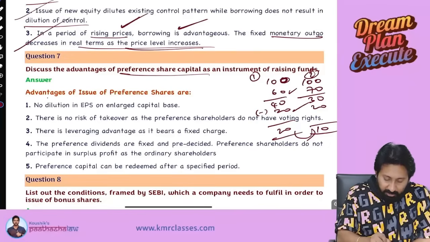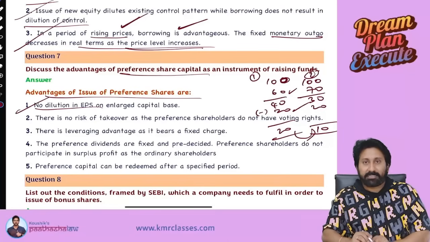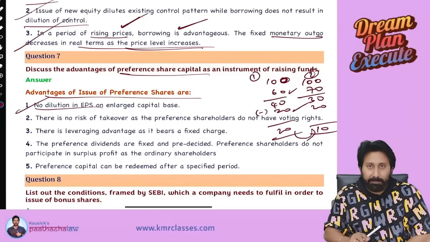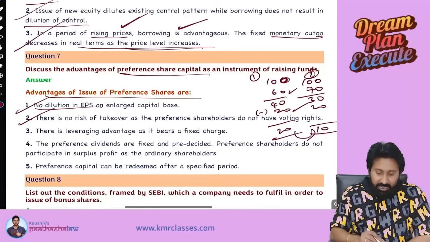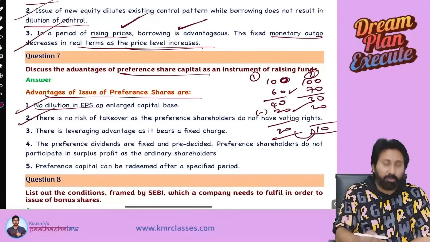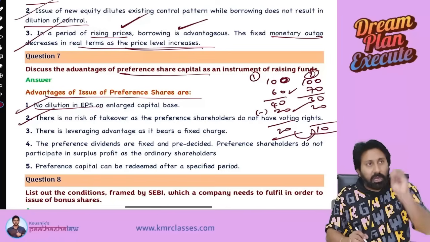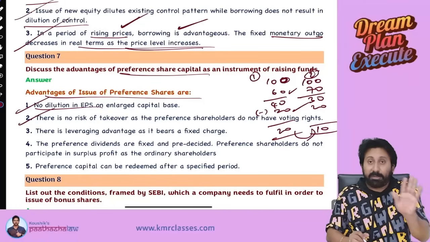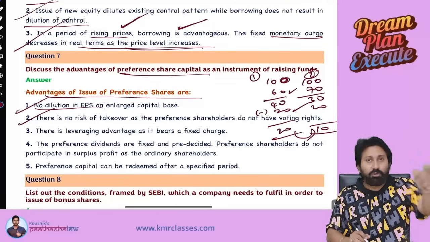Okay. So, advantage of issuing preference shares: no dilution of EPS on enlarged capital base. Next, there is no risk of takeover as preference shares do not have voting rights. Simply to tell, preference shareholders do not control the company. They don't take over the management or control because preference shares don't have voting rights.